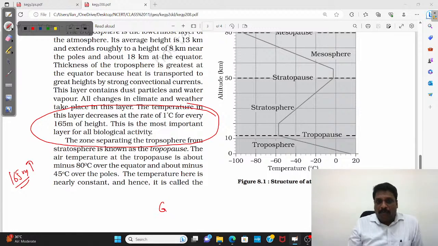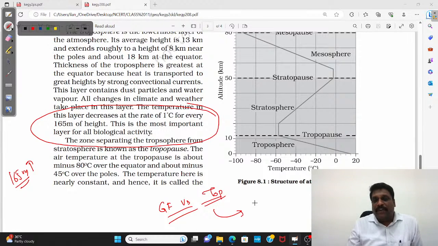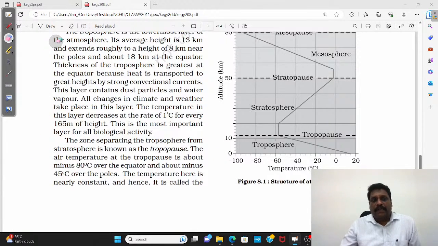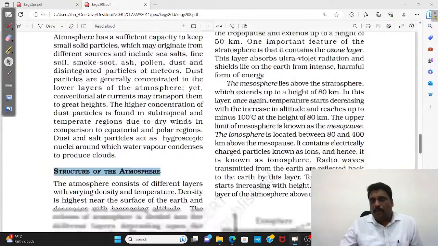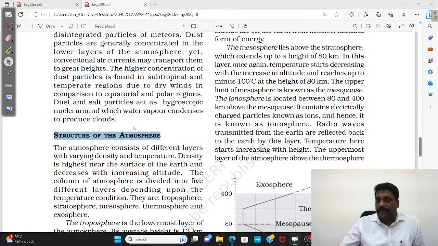Between the ground floor and the top floor, my dear friends, there will be a difference of around 6.5 degrees centigrade. So as you increase the height, the temperature will decrease. That's what you very popularly call the normal lapse rate, a very, very important property of the troposphere. Take it for granted, this topic, structure of atmosphere, is very, very important for any competitive examination.